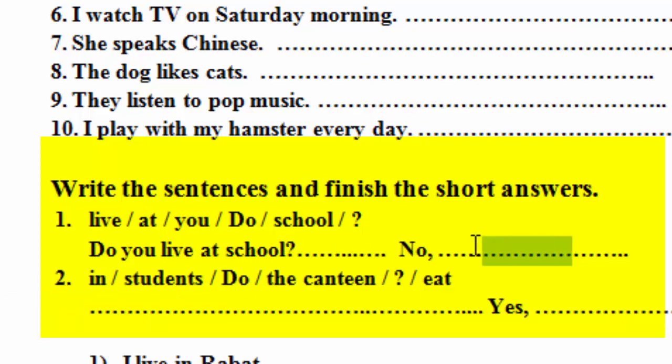Do you live at school? No, I don't. And you should start with the others. Okay, here we talked about some exercises for present simple.